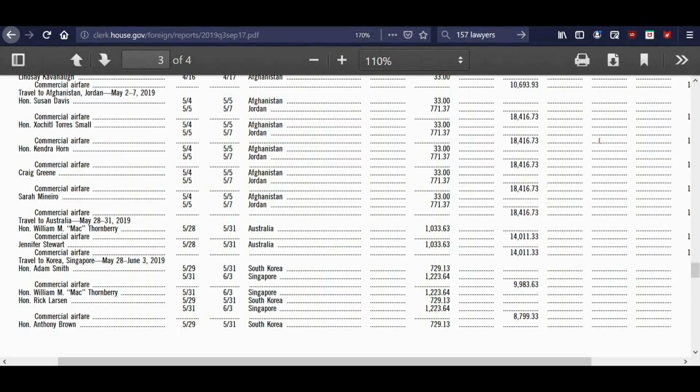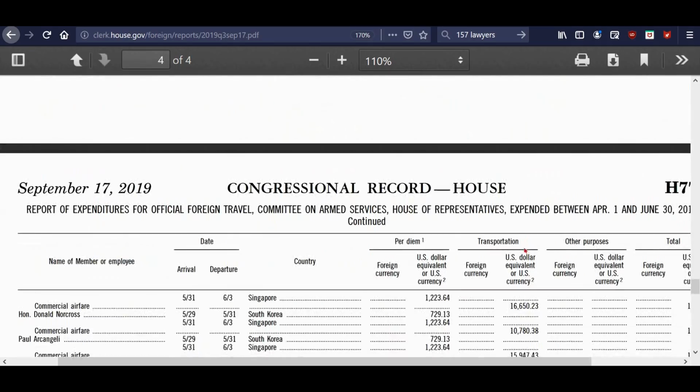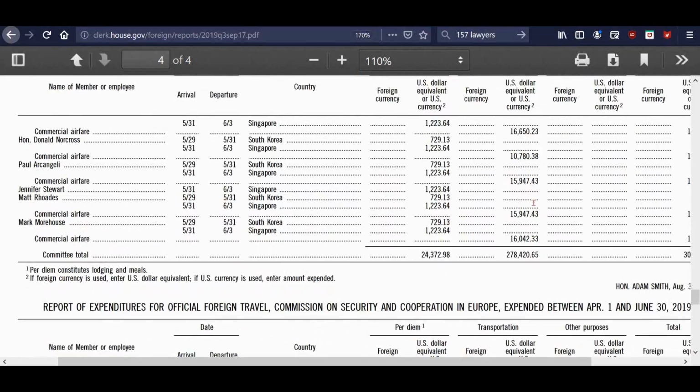$18,000 for them to fly. And then down here, $14,000, $9,000, $8,000, $16,000, $10,000, $15,000, $15,000, $16,000, for a grand total of $278,000. And that's just for the transportation.